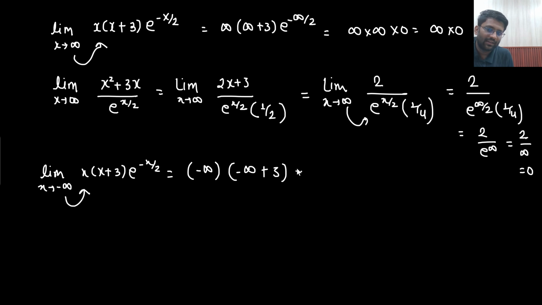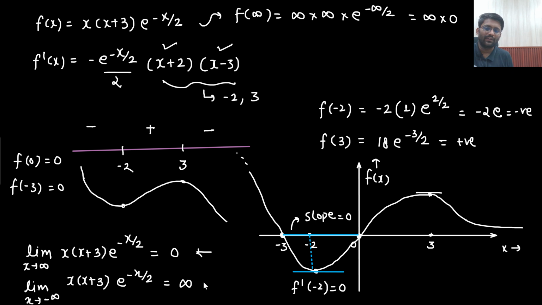And in place of x you need to put minus infinity, so e to the power minus x by 2 will become e to the power plus infinity by 2. So what are you getting here? Infinite multiplied with infinite, multiplied with infinite, which is also e to the power infinity by 2. That is also infinity. So infinite into infinite into infinite will be infinity only. So this value is correct.